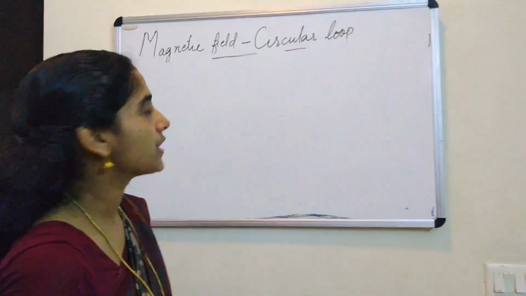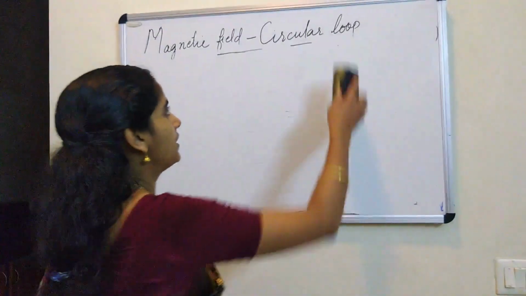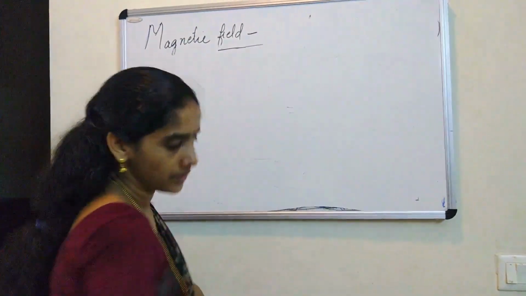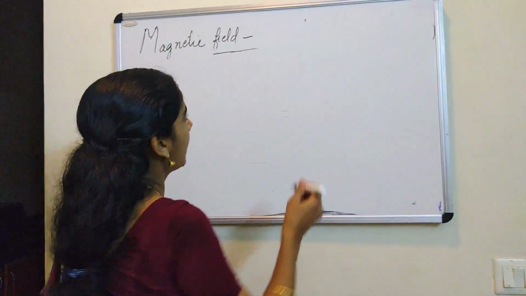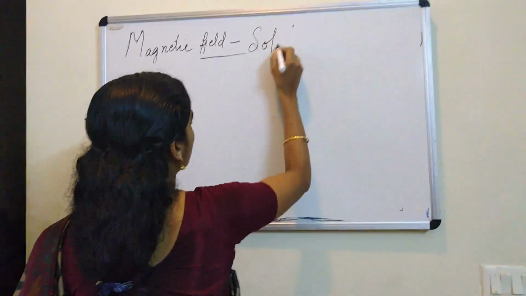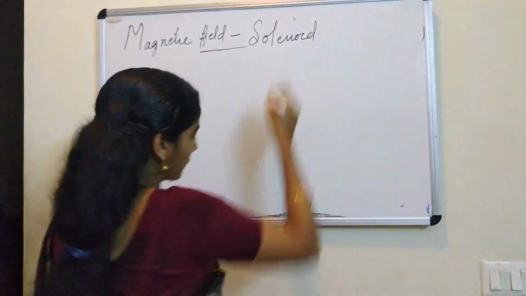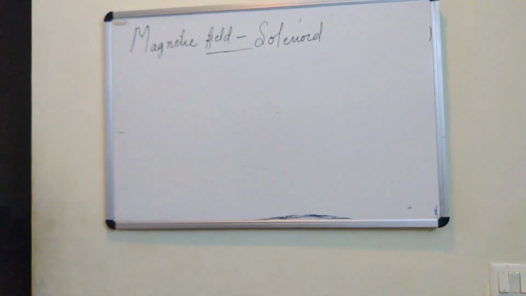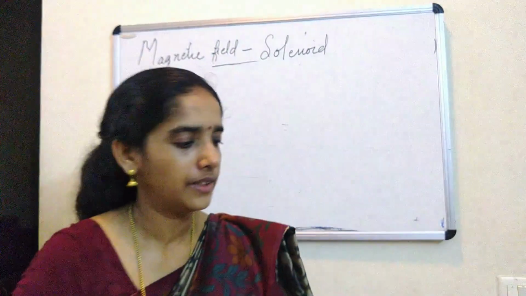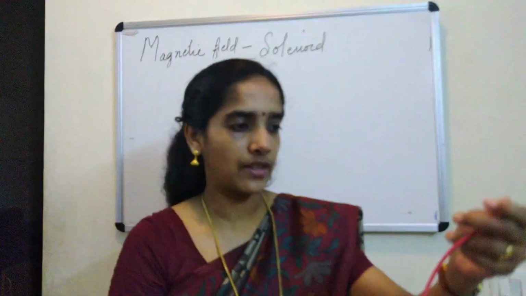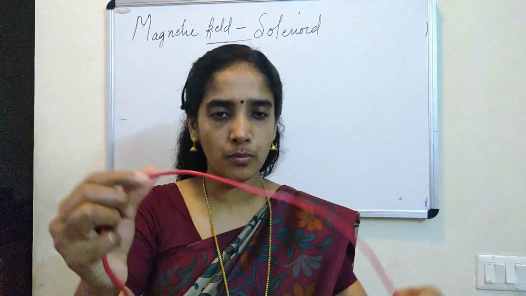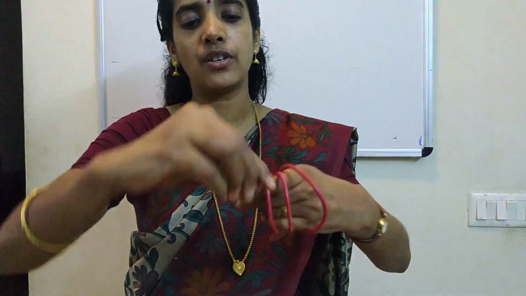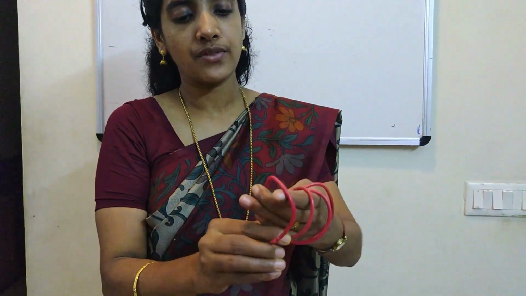Okay, now we are going to see about the magnetic field around a solenoid. So what is a solenoid? That structure I had shown already in the beginning. The term I am introducing only now. So, solenoid means, I told you in the beginning, we are studying the magnetic field around various current carrying conductors. One was a straight one, the other was in the form of a circular loop. Now what we do, we take a long insulated copper wire and then we wind it in the form of a cylinder.